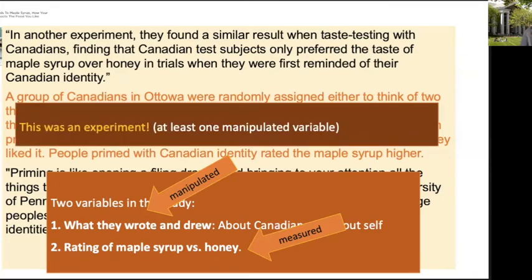This study was an experiment, and the reason why is because it has one manipulated variable. And anytime a study has at least one manipulated variable, you should call it an experiment. And if all the variables are measured, it's a correlational study.